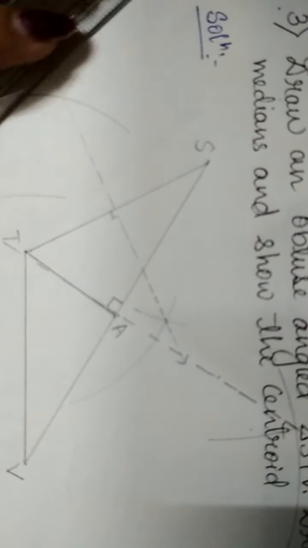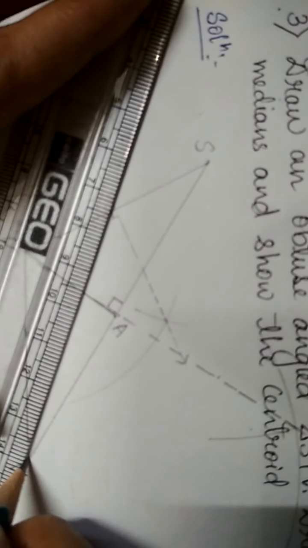Here you will get 90 degrees. Now for the ST line, V will be the opposite vertex. Join this V to the intersection of the perpendicular bisector and name it as B. So we got two lines. Now the third line.